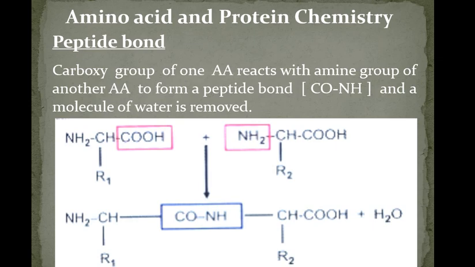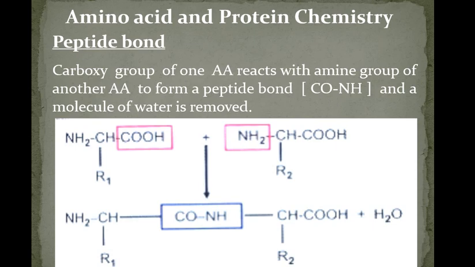Yes, peptide bond formation. You know that amino acids in a protein are linked by peptide bond. To form the peptide bond, this R1 is amino acid 1 and R2 is amino acid 2. So the carboxylic group of one amino acid and the amino group of the other amino acid are involved in the peptide bond formation.